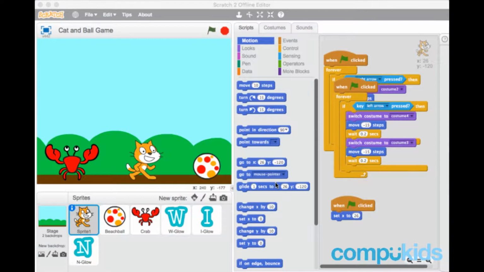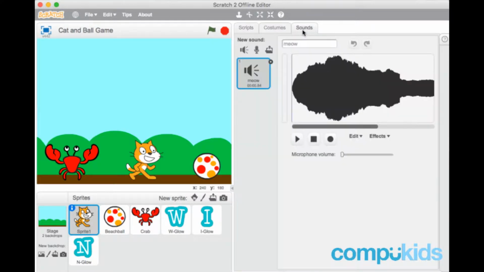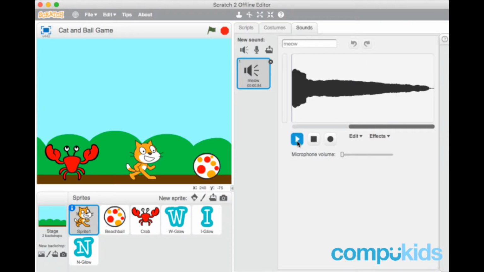Let's add some sound effects to our game. Now, when you click on the cat sprite, and then you go to the third tab on the top which says Sounds, you'll see that there's already a sound for the cat that's been loaded with the cat. To play the sound, we click on the play button, and that's it. The cat makes a meow sound.